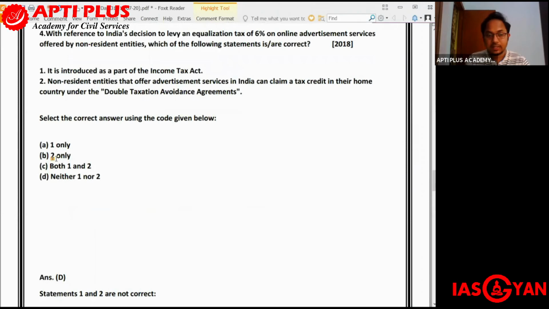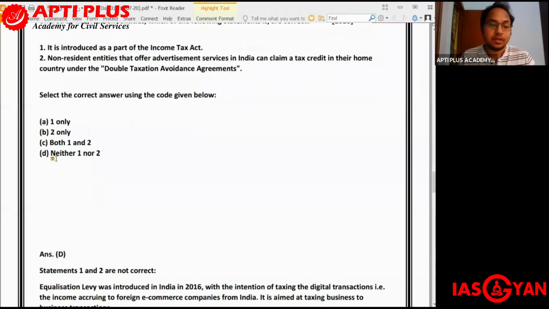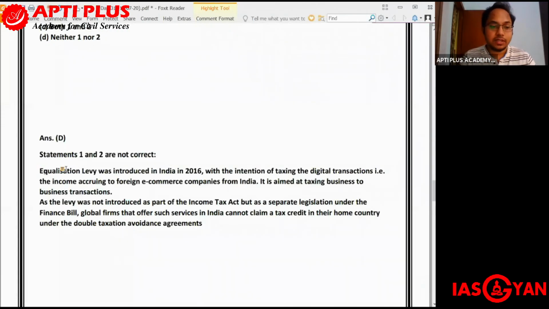So why is that the case? Let us try to understand what this equalization tax of 6% on online advertisement services is. The equalization levy was introduced in India in 2016. What is the intention of taxing the digital transactions? That is the main objective, to tax the digital transactions, that is the income accruing to foreign e-commerce companies from India.